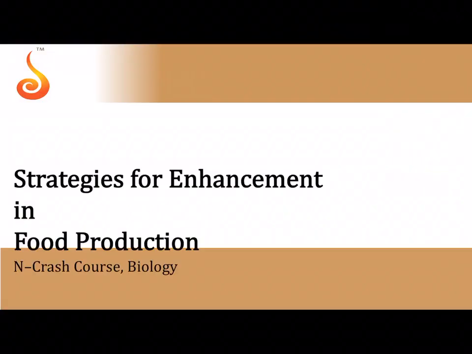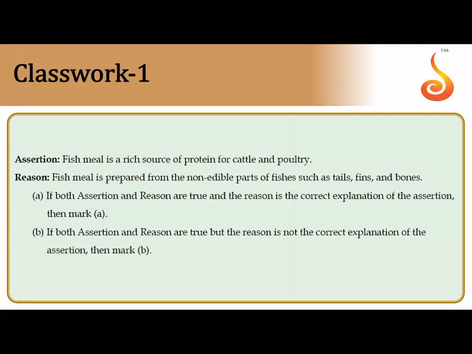So the next chapter, that is strategies for enhancement in food production, includes both plant as well as animal husbandry. So both plant breeding and animal husbandry are included here.